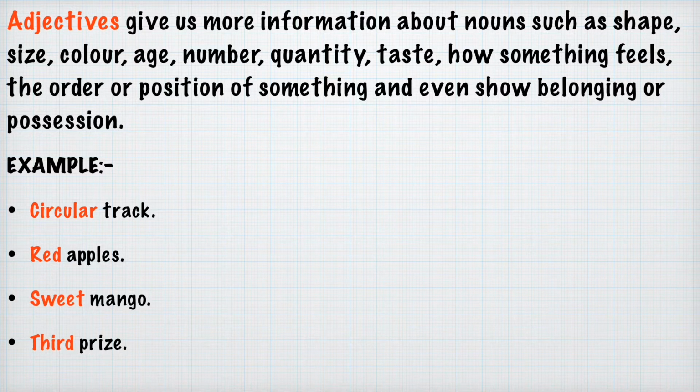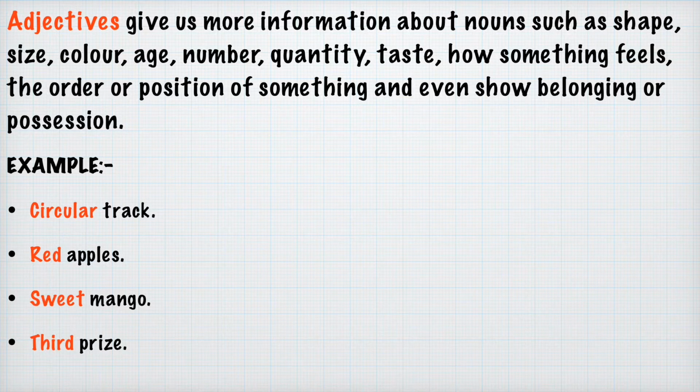Circular track. So here we can say that the track is circular. So the word circular is describing the track. Track means rasta, the way. So how is the way? It is circular in shape. Okay. Now red apples. Here the apples' color is being described.